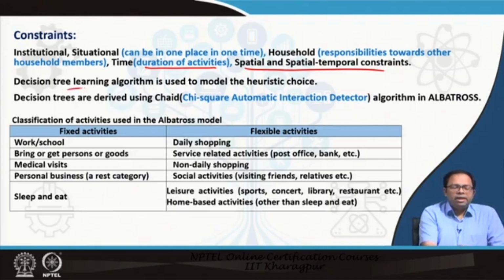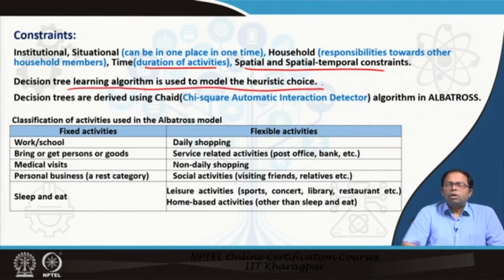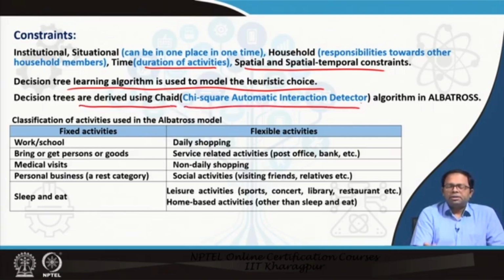A decision tree learning algorithm is used to model the heuristic choice. So, a decision tree algorithm is used, and decision trees could be built by many algorithms. Here they have used the CHAID algorithm, which is Chi-square Automated Interaction Detector. This is the algorithm that they have used in Albatross. There could be many algorithms, and we will also explain some of these decision trees in the next lecture.